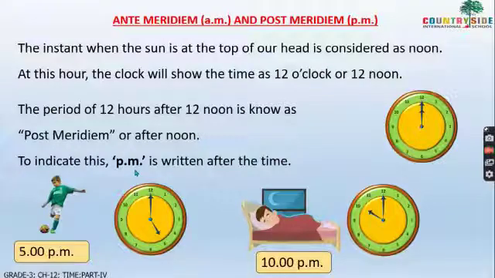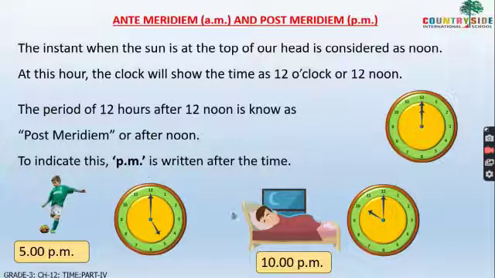Now see here, the boy is playing in the evening. So it is 5 PM. Why 5 PM? Because the boy is playing in the evening. So children, 5 PM comes after noon. The time after noon is called PM.